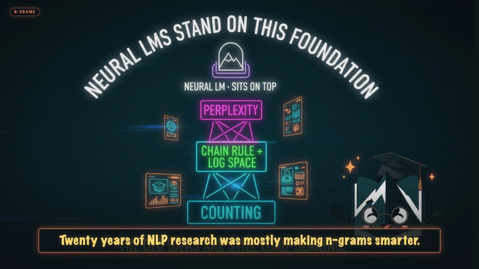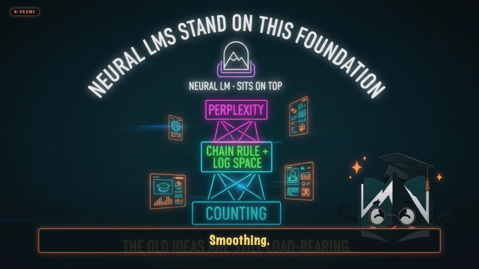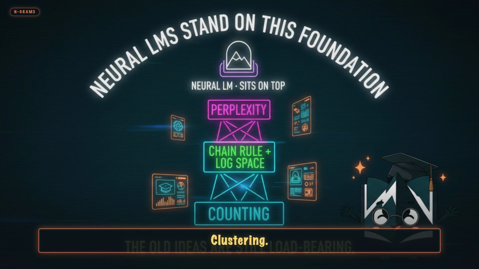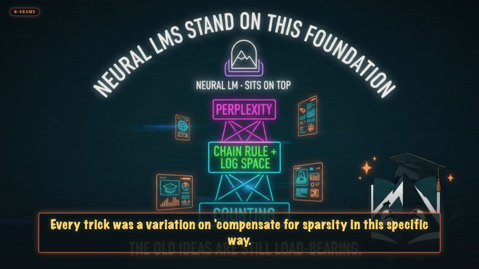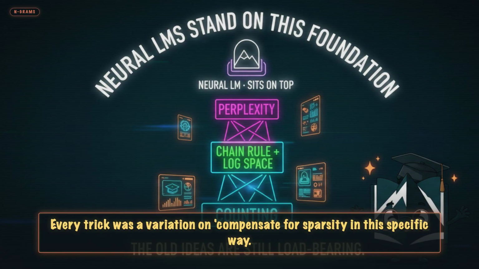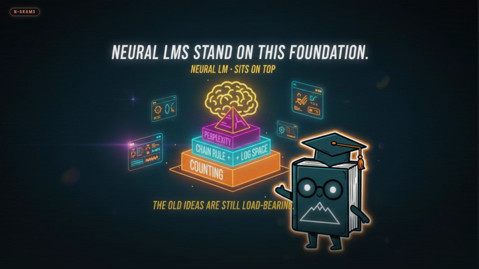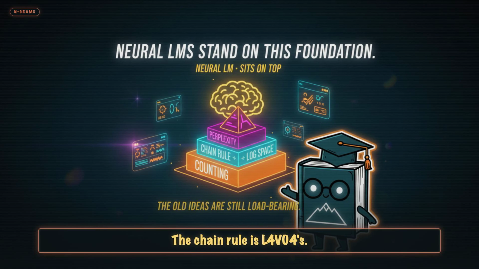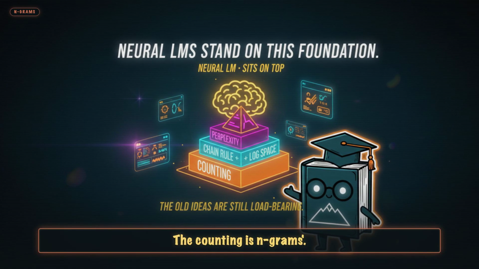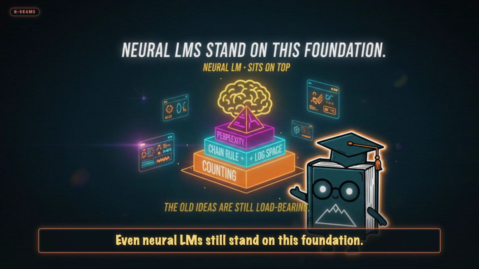Zoom out. 20 years of NLP research was mostly making N-grams smarter. Smoothing, interpolation, clustering, class-based models, cache models. Every trick was a variation on compensating for sparsity in this specific way. Then RNNs and transformers made most of that irrelevant. But the perplexity metric is Shannon's. The chain rule is L4E6. The counting is N-grams. Even neural LMs still stand on this foundation.